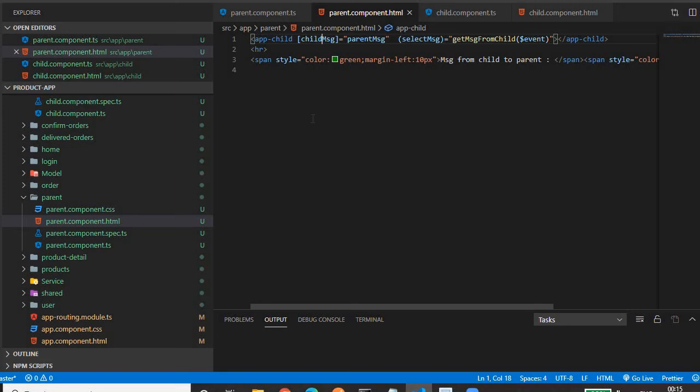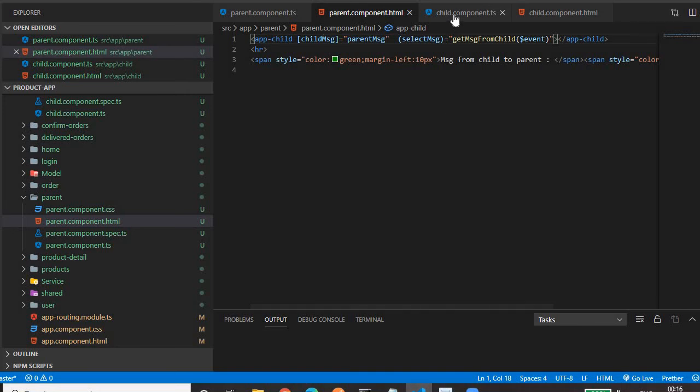Okay, so then in the reverse way also we can pass the data, like from the child to parent. So how can we pass the data from child to parent? See, parent is at the higher level, child is at the lower level. So to pass the data from child to parent, we need to give some force. We need to emit the data so that it will be received in the parent. So we need to emit the data from the child to the parent so that the parent will catch it and get the data that is emitted from the child.